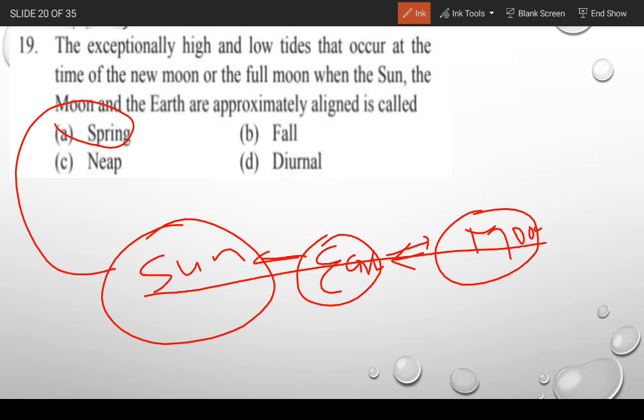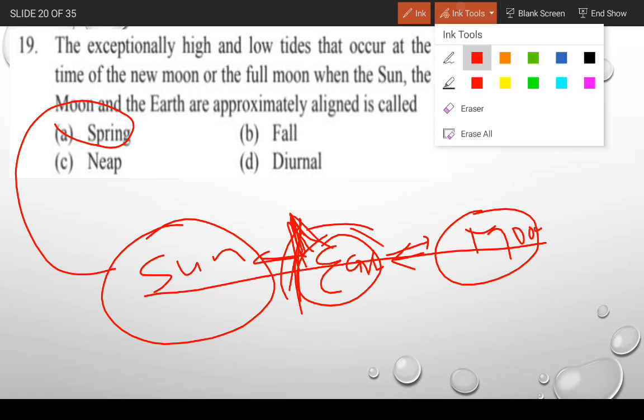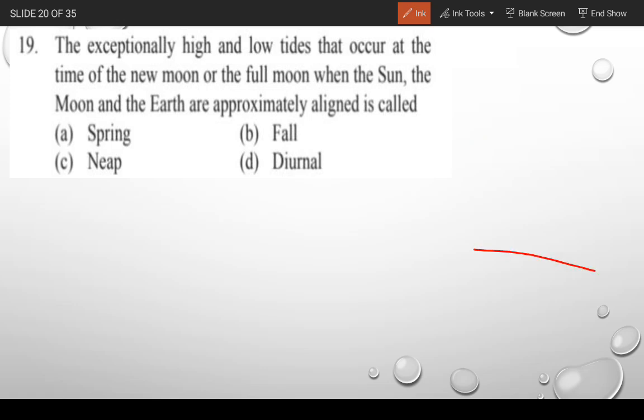Because of the gravitational effect, the water rises to a height, and because of that the tides come in the region. So moving to the next question.